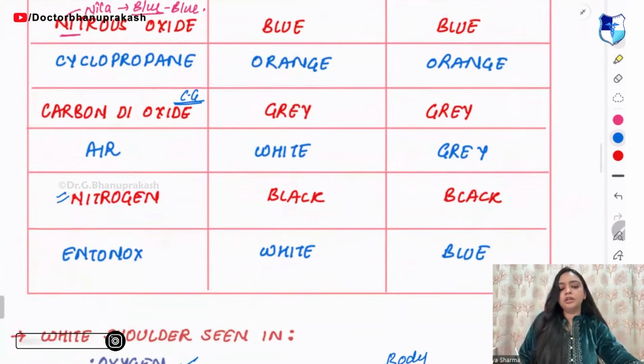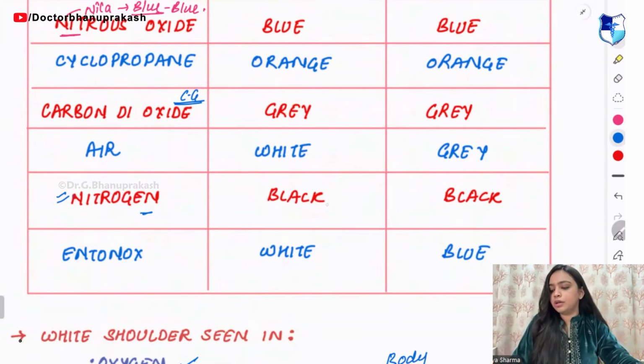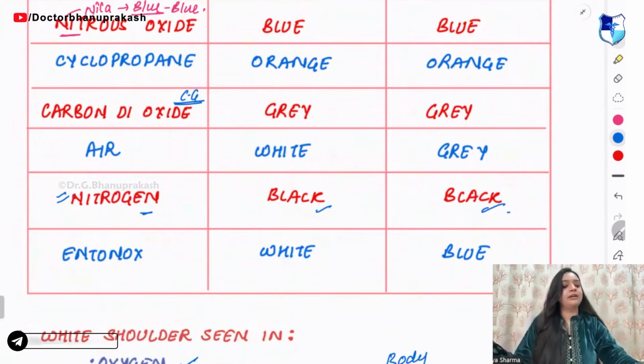Then you have nitrogen. Nitrogen is black and black.